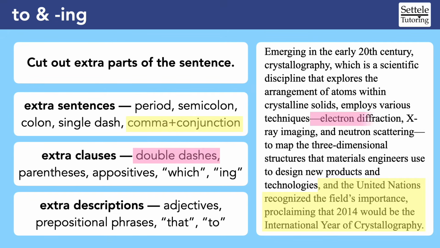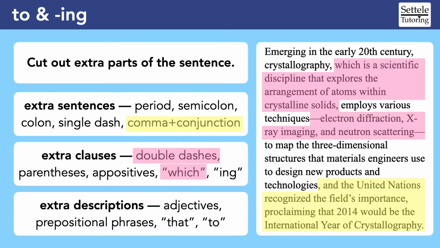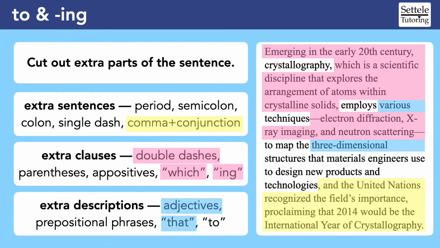Next, it's relatively easy to eliminate the double dash interruption. It's also easy to get rid of the "which" clause at the beginning, which is clearly marked with two commas. The sentence also starts with an "ing" word and a separate comma clause. You can see that there's already not much left to this sentence. If we needed to keep going, we could get rid of adjectives like "various" and "three-dimensional." The word "that" often marks the beginning of an extra clause that we might be able to ignore.